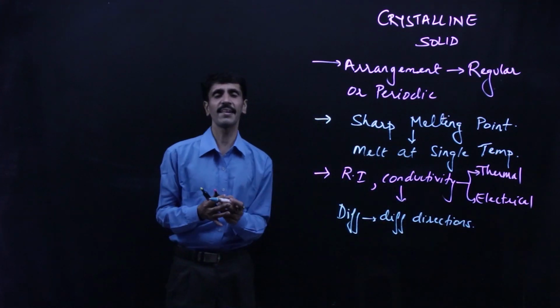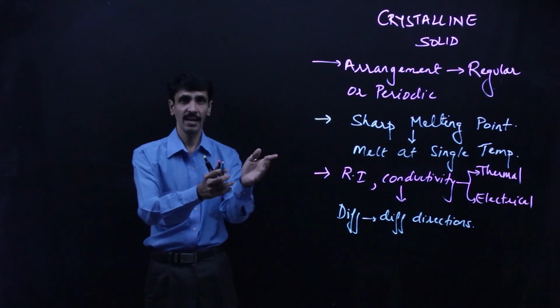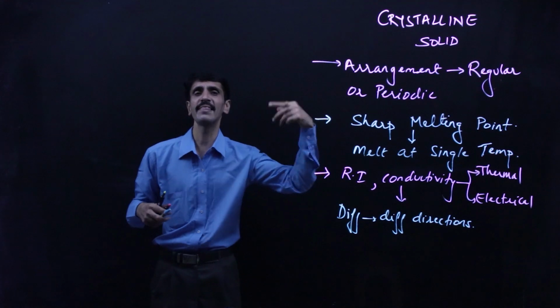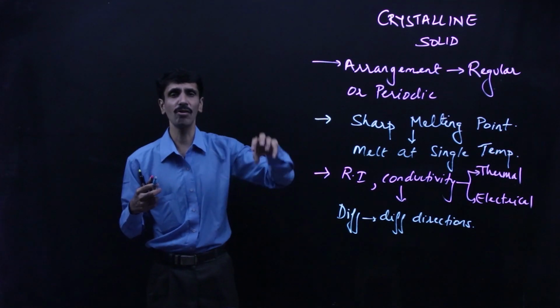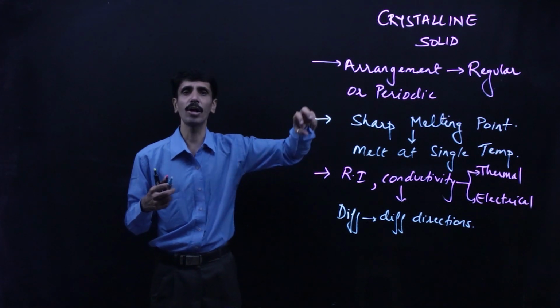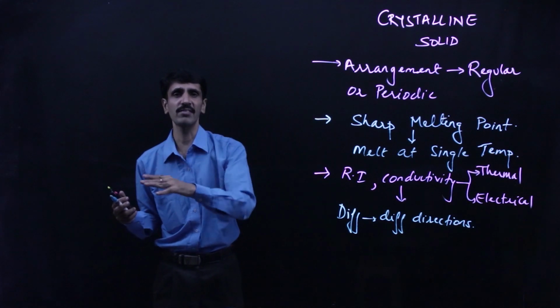Okay, these are generally 3-dimensional. So if we change the dimension, if we change the direction, then the values of these properties will change. यानी दूसरे शब्दों में हम ऐसा बोलेंगे कि the values of these are going to be dependent on what directions. If the direction is going to change, the value will also change.